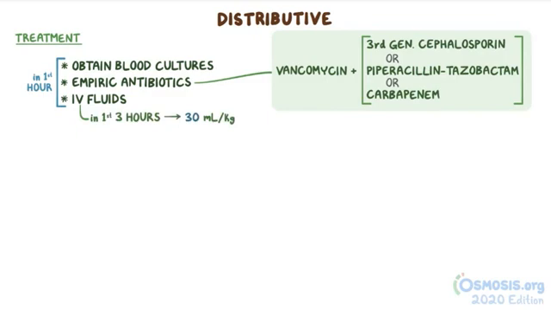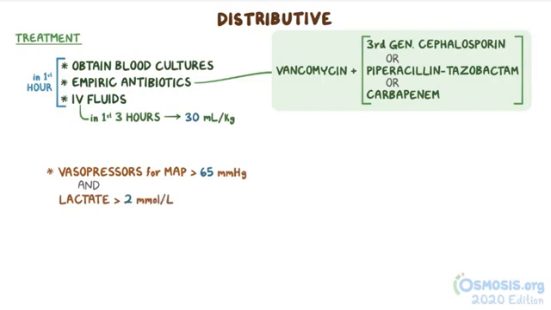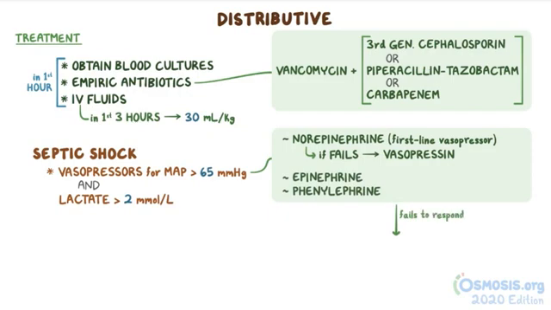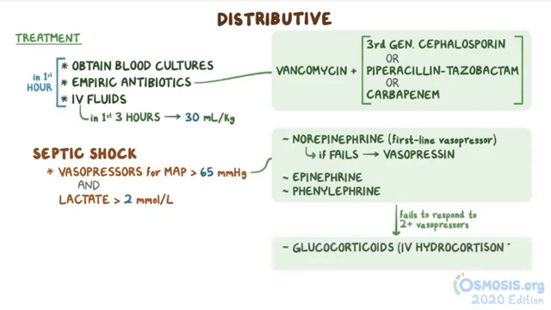Now, if despite adequate fluid resuscitation, vasopressors are required to maintain the mean arterial pressure above 65 millimeters of mercury, and the lactate level is greater than 2 millimoles per liter, then it's considered septic shock. Norepinephrine is the preferred first-line vasopressor, and if it fails to maintain the blood pressure alone, then vasopressin is added. Other options include epinephrine and phenylephrine. If the individual fails to respond to 2 or more vasopressors, then glucocorticoids like IV hydrocortisone and inotropic agents should be considered.